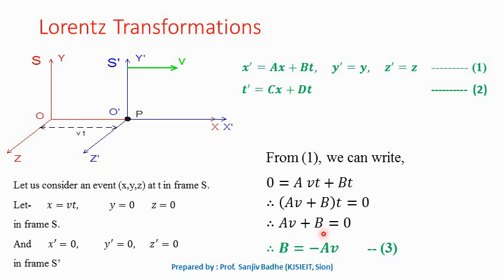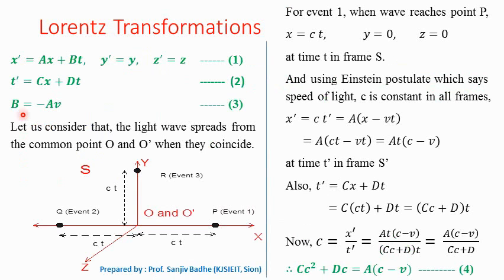Therefore av plus b can be written to be equal to 0, and we can get the third equation, which is the relation between constant b and constant a, which can be written as b equal to minus av. So this is equation number 3, b is equal to minus av. So now we are left with only 3 constants.